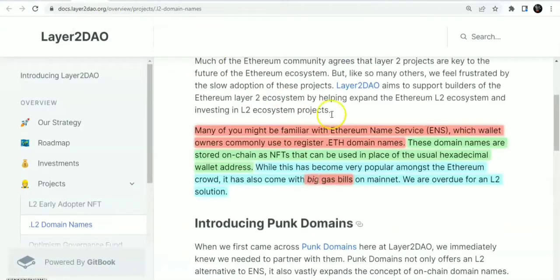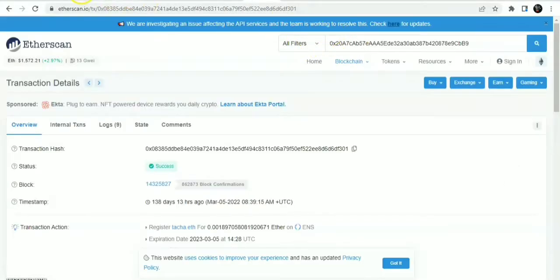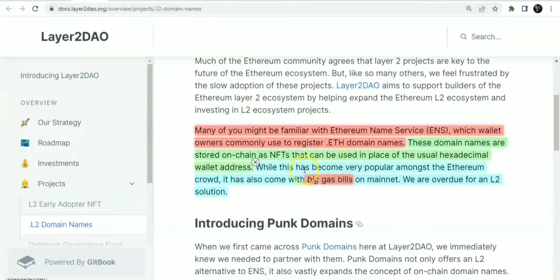So, back to the L2 domains. Many of these domain names are stored on-chain as NFTs in place of the usual hexadecimal wallet addresses that look like this. While this has become very popular amongst the Ethereum crowd, it has also come with big gas bills on mainnet, a whole lot of gas fees. So we are overdue for an L2 solution. This is what layer 2 does.